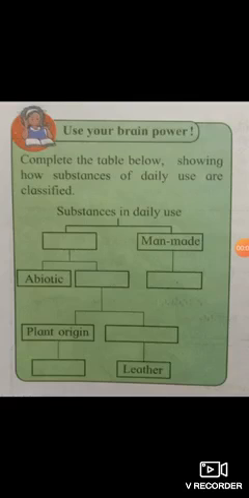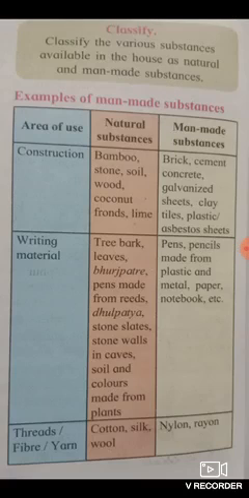Now use your brain power and complete the following table. Here one small activity is given: classify the various substances available in the house as natural and man-made substances. You can do it in your rough book.